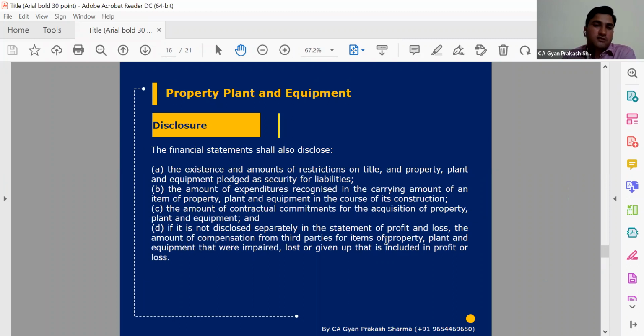And apart from that, I think in Ind-AS 16 this is an overall crux part. And apart from that, we have some practical examples, practical questions or FAQs.